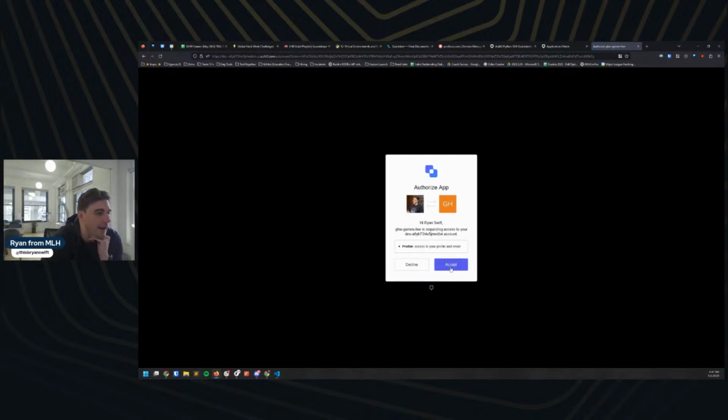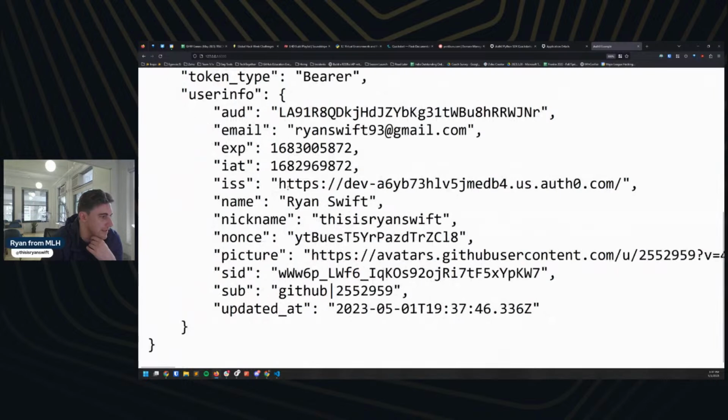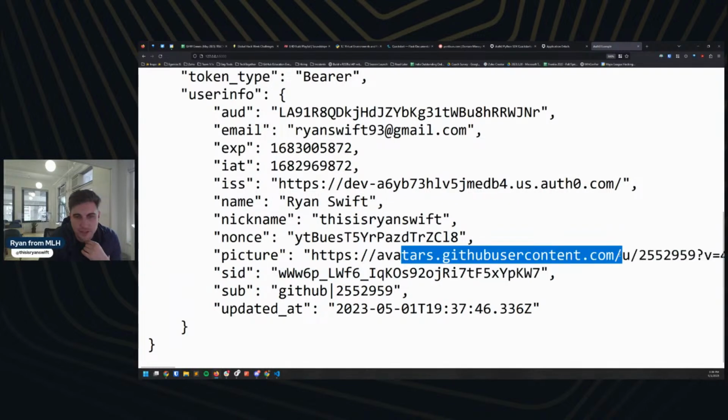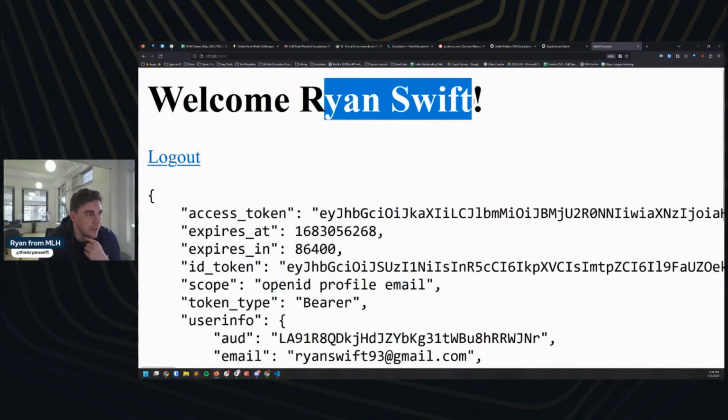Great. And it's going to ask for my profile and email. That's totally fine. And here you can see my information. You can see that it has my name, my nickname on GitHub, my email and a bunch of other information. It has my avatar as well, and it's providing all this information back to our Flask app. It's also using that information live, right? We can see that it's welcoming me specifically. And so we've got working login at least.